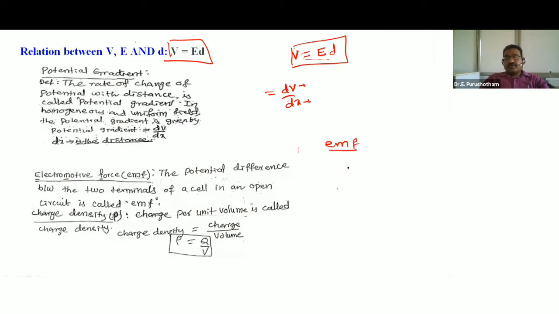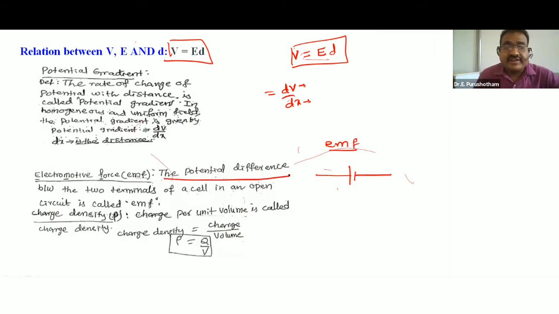Electromotive force, EMF. This is a positive terminal. This is a negative terminal. This is the open circuit. In the open circuit, the potential difference between two terminals of a cell is called EMF, electromotive force. You can see the definition here.